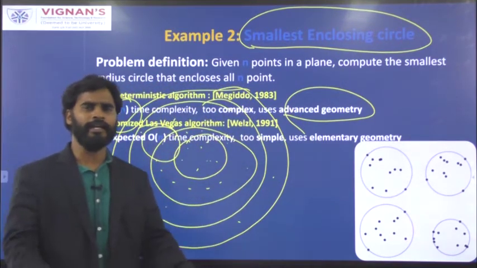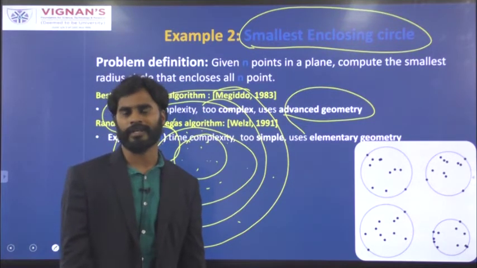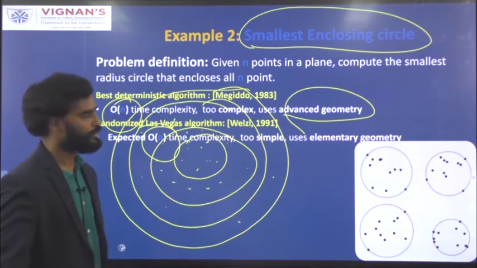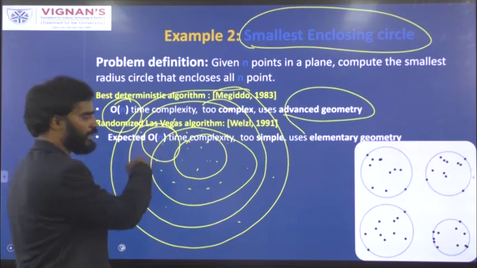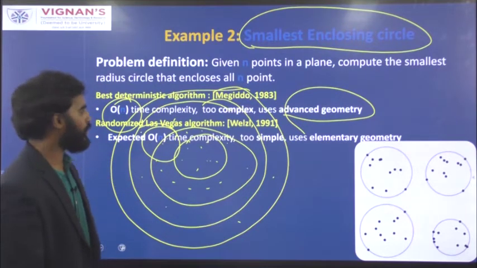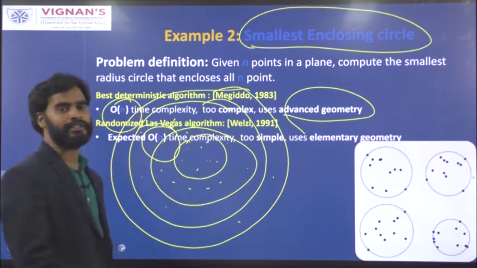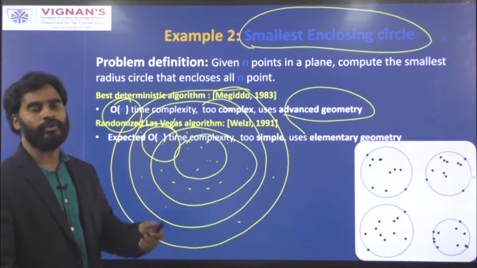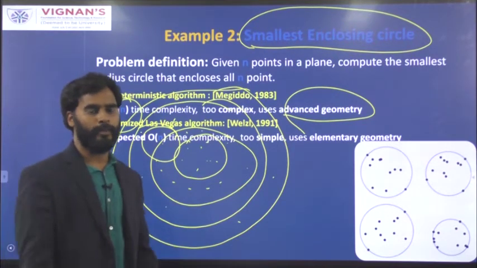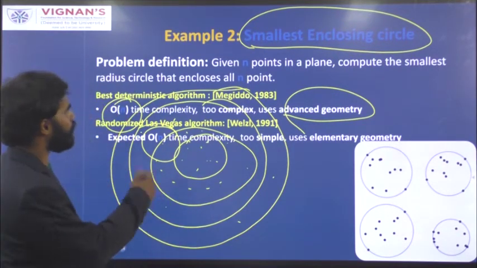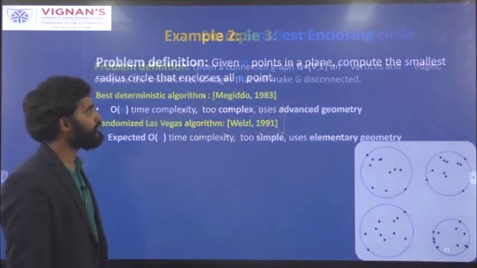We will use very basic elementary geometrical operations. Both have order of n time complexity, but the randomized algorithm is very simple. So this is one problem where you can apply randomized algorithms.